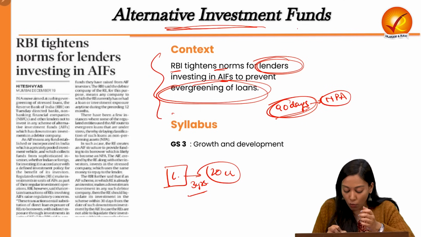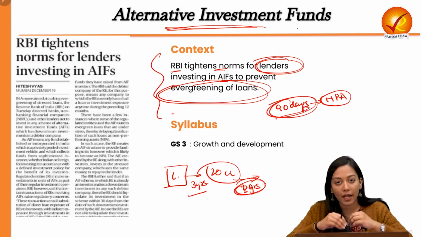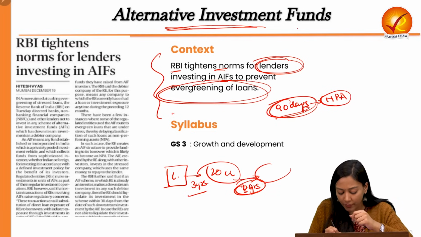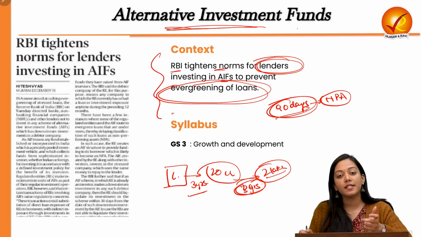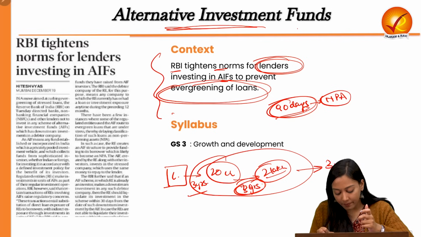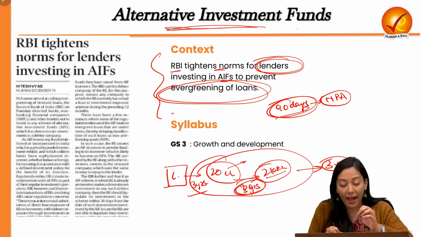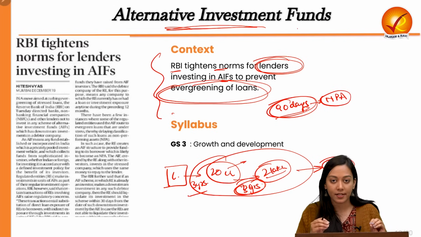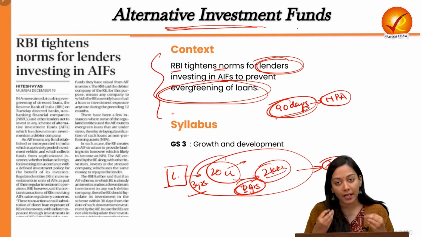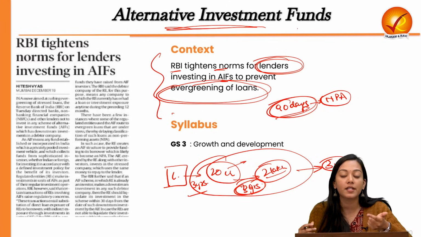So what I will do, once 2 years or say 3 years have been completed and you have not been able to pay back your loan, I will further provide you 2 lakh worth of loan again. And I will say that you pay the entire amount in 3 years again. So what I am essentially doing is not accounting your bad loan into my non-performing assets. Therefore, I am saving my reputation as well as providing you more loans. But this is hurting the economy because here,